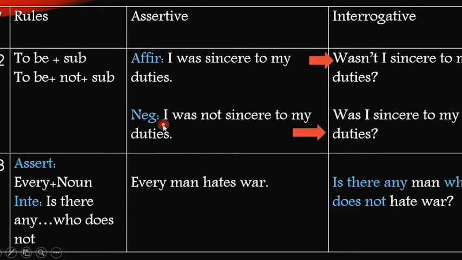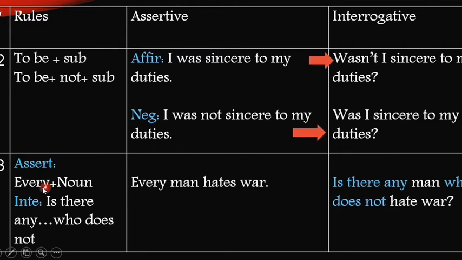But in the next sentence, I was not sincere to my duties. We have an auxiliary verb and we have a "not" with it. As it is negative in the assertive sentence, the interrogative is not going to be a negative one. It will be an affirmative. So we are not going to take "not" with us when we are changing it into an interrogative one. I was not sincere to my duties will become, was I sincere to my duties?